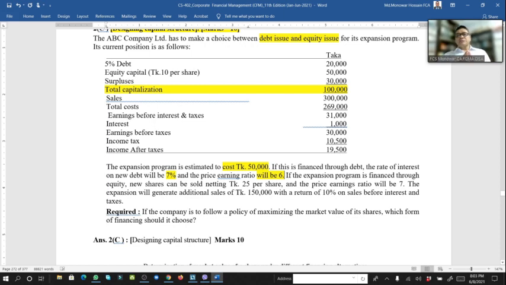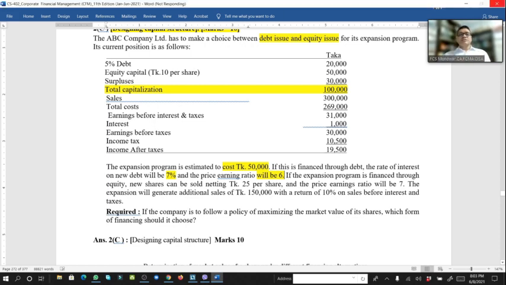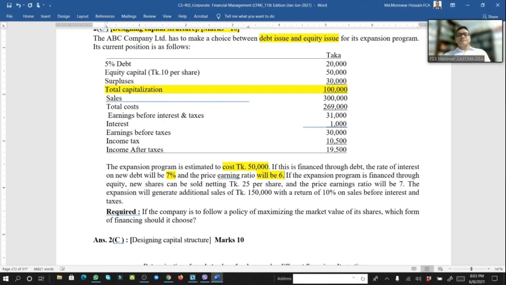And if the expansion program is financed through equity, new shares can be sold netting 25 taka per share, and the price earning ratio will be 7. But for debt the price earning ratio is 6. The expansion will generate additional sale of 1,50,000 with a return of 10% on the sale before interest and tax.